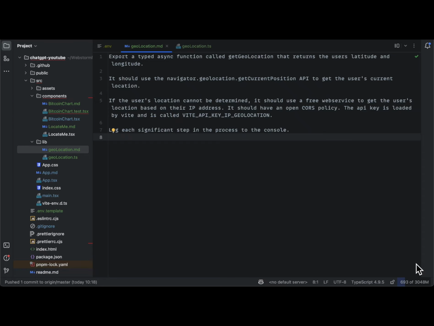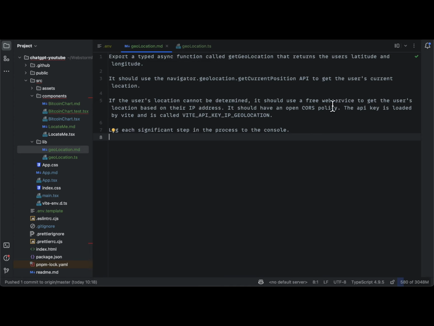So I've been through a few iterations for this one today. Basically, I want to render the latitude and longitude, and this is what we're going to use. Let's just explain what's happening here. We want to return the latitude and longitude. We want to use a navigator to get this if possible. If not, we have a fallback.